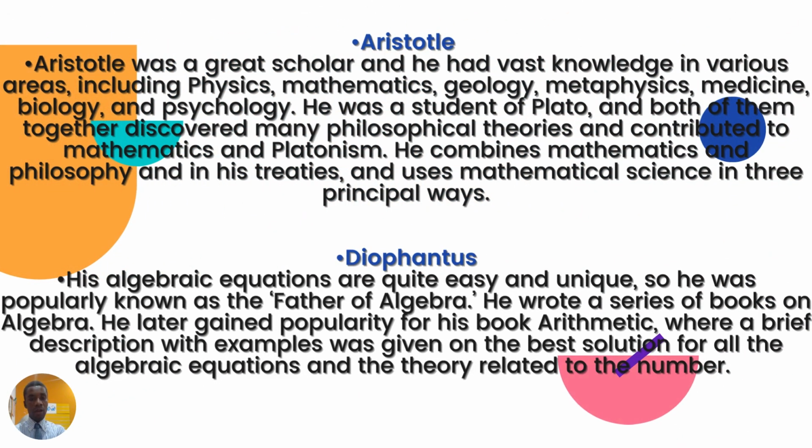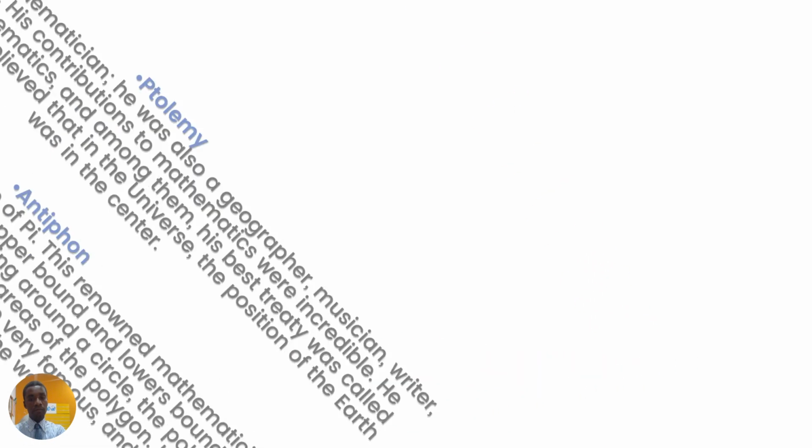Aristotle. Aristotle was a great scholar and he had vast knowledge in various areas such as physics, mathematics, geology, metaphysics, medicine, biology, psychology. He was a student of Plato. Diophantus. Diophantus talks about the algebraic equation and is also popularly known as the father of algebra.